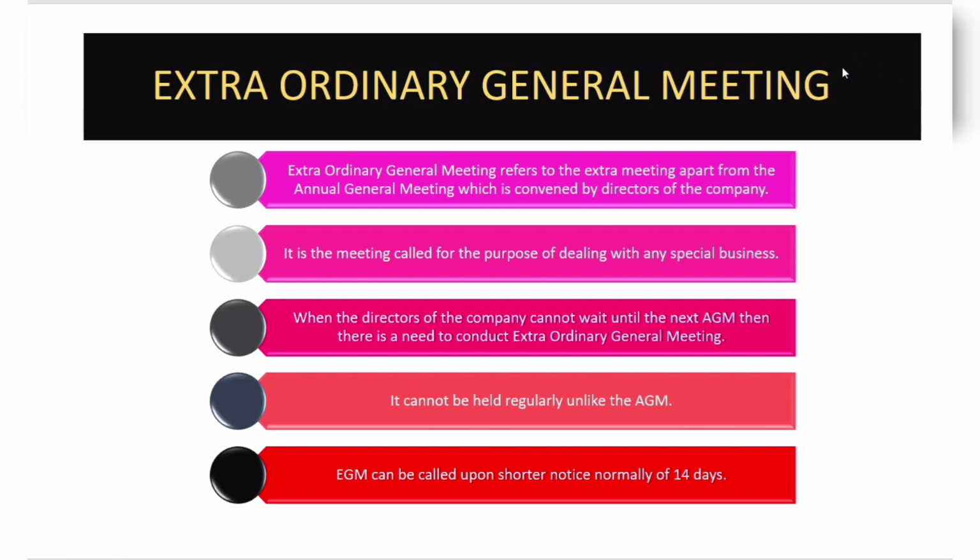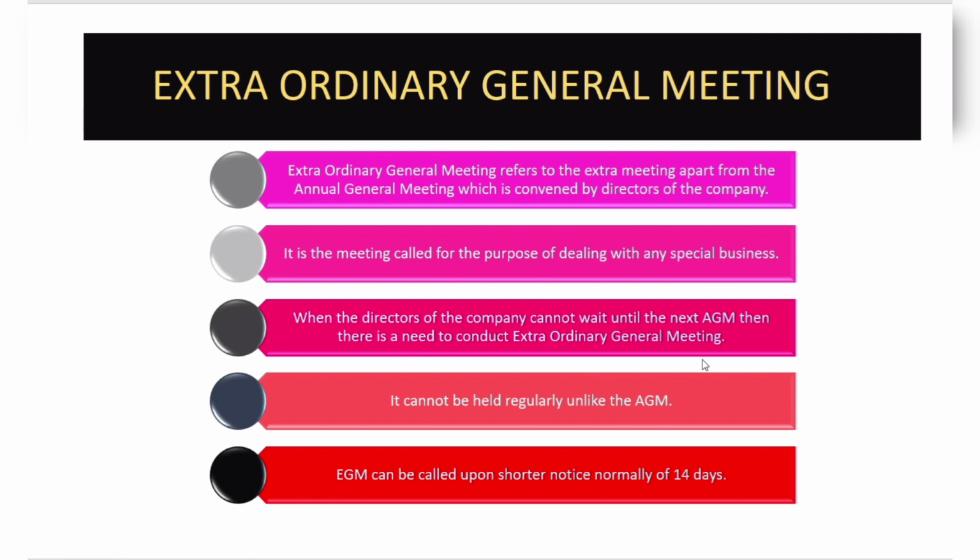So let's continue. When the directors of the company cannot wait until the next AGM, there is a need to conduct an extraordinary general meeting. I have explained a few cases, like one case may be the retirement of the auditor. So if the director cannot wait for the next AGM to declare any such decision taken by the board, then there is a need of conducting an extraordinary general meeting. There are certain implications of conducting such meetings, which we will discuss in the further slides.